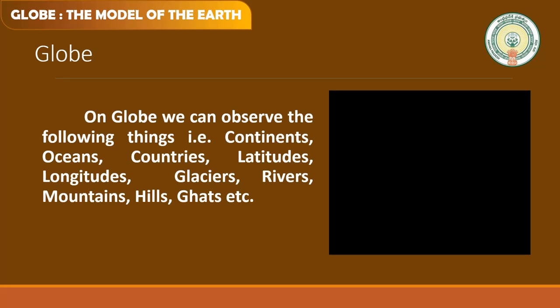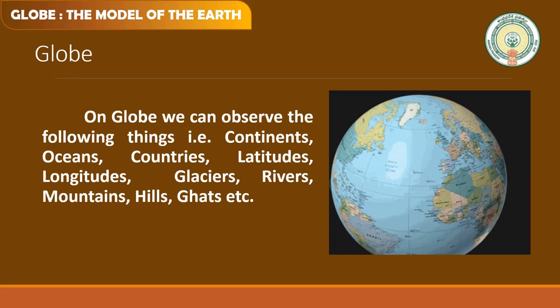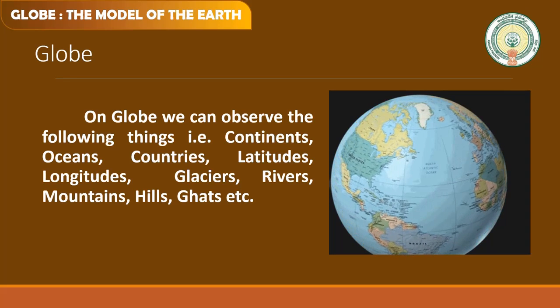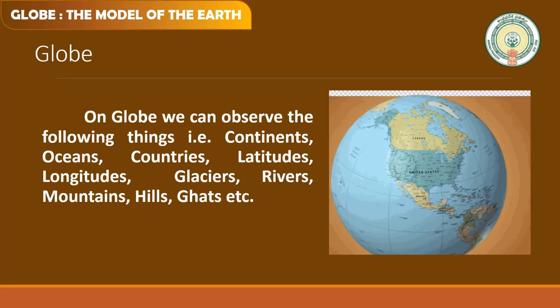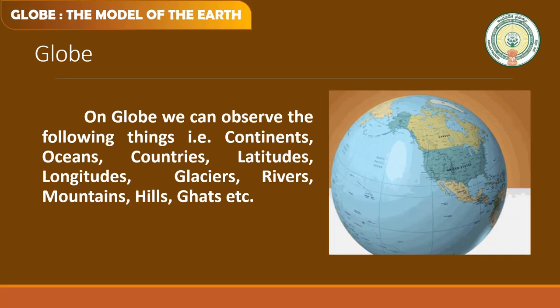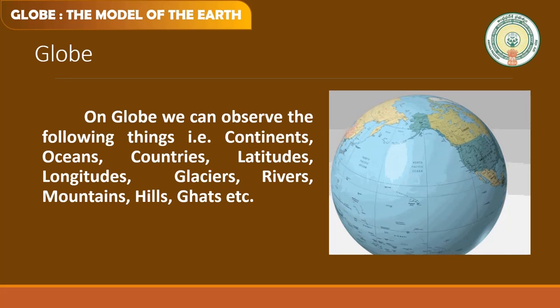Longitudes, the imaginary lines which are drawn vertically on the globe. Glaciers, they are ice rivers, and rivers, mountains, hills, ghats. These are all we can observe on the globe.